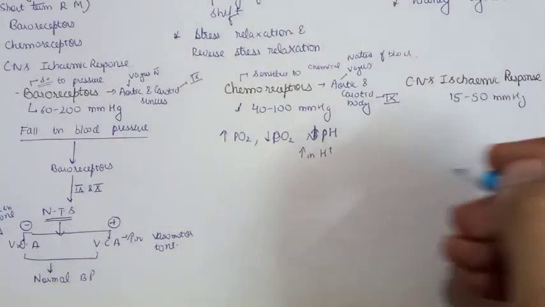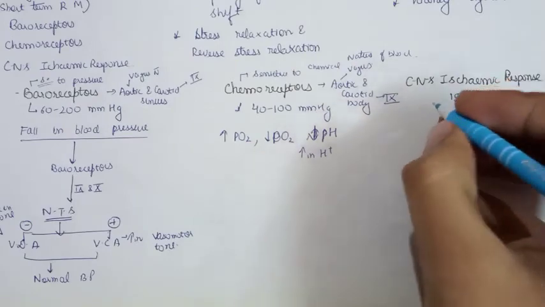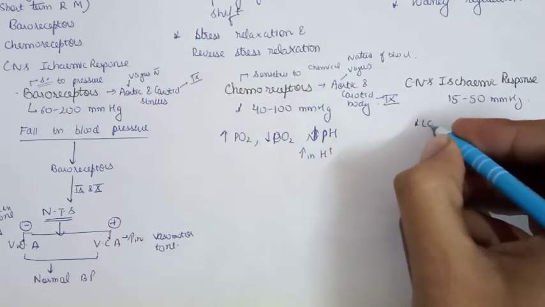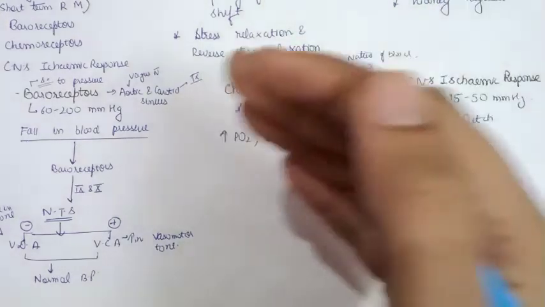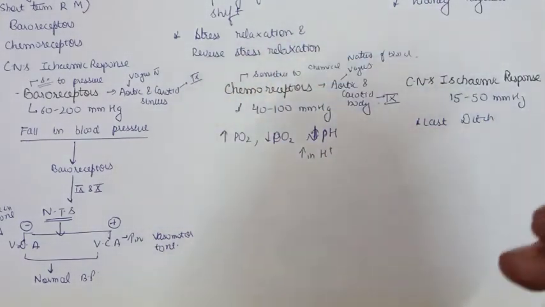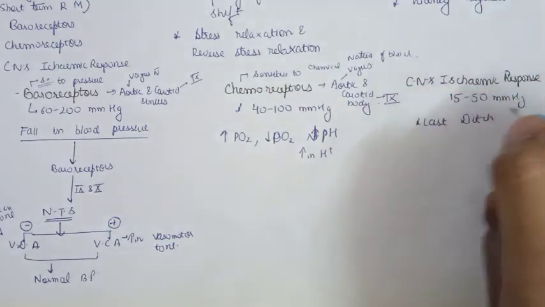Let's see what happens in the CNS ischemic response, which is also called the last ditch stand. When the blood pressure falls very low, as low as 15 mm of mercury, this response is activated.